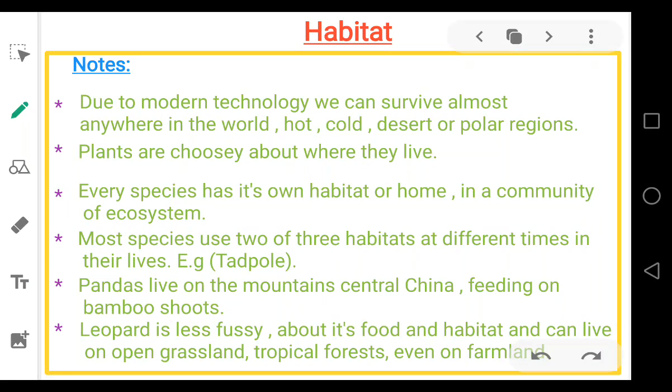So what's your homework going to be for this lesson? You have to revise the topic and do questions number 1, 2, 3 in your respective copies. If you have any questions, ask me.